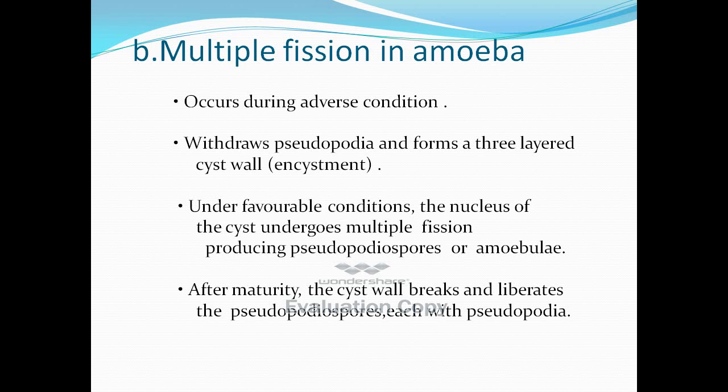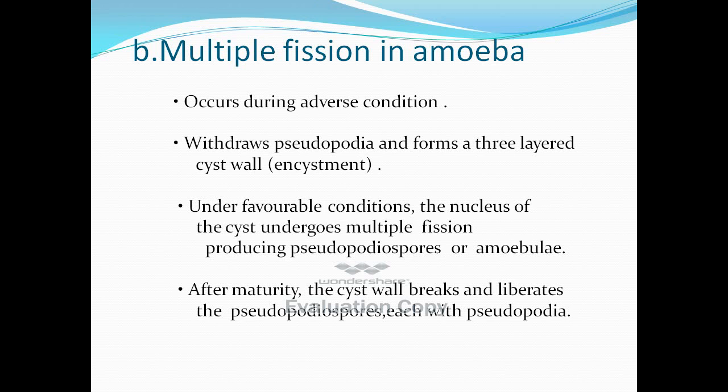Let us go into the multiple fission in amoeba. In amoeba, multiple fission occurs during adverse condition. What is adverse condition? Adverse condition is nothing but the unfavorable condition, where the amoeba withdraws the pseudopodia and forms a three-layered cyst wall. The formation of the cyst wall is called encystment.